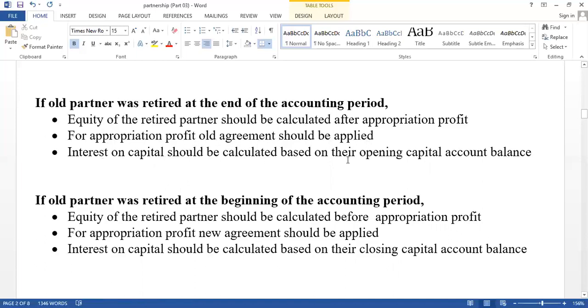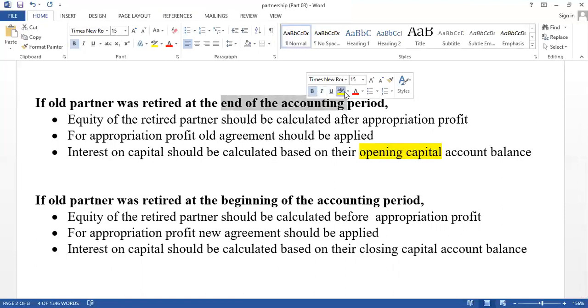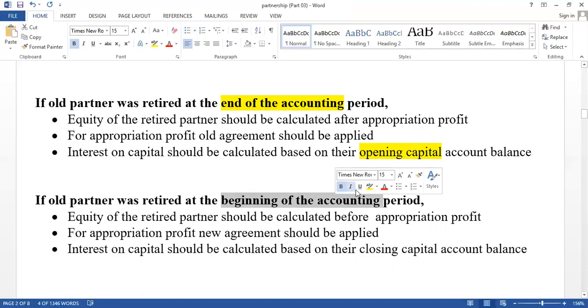Interest on capital should be calculated on the opening capital account balance if retirement is given at the end of the year. But if it is given at the beginning of the year, the goodwill adjustment should be done at the beginning of the year.